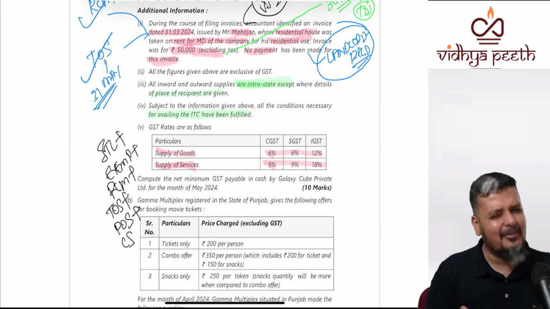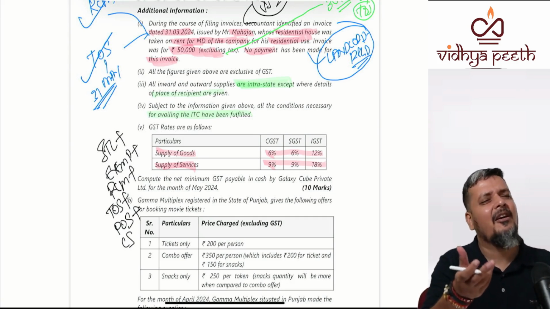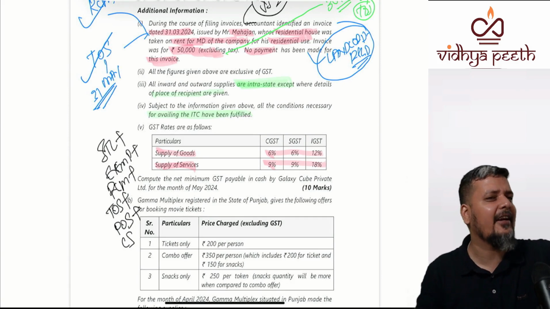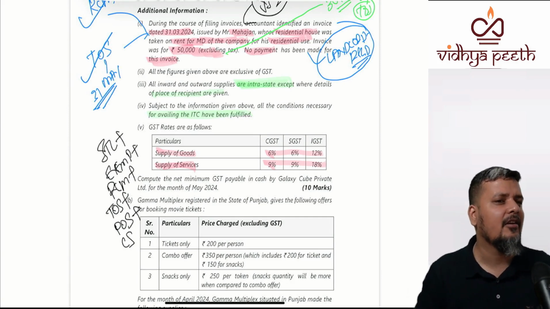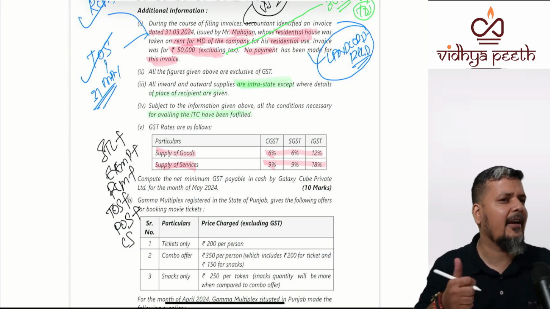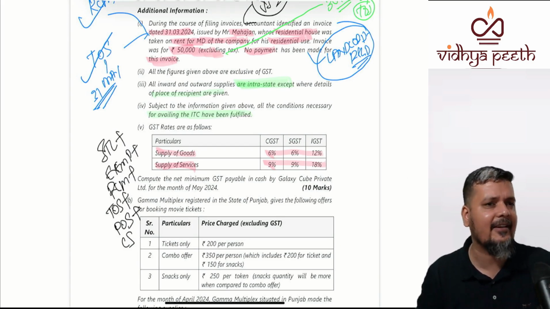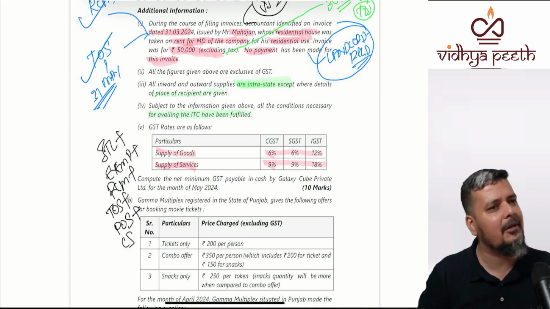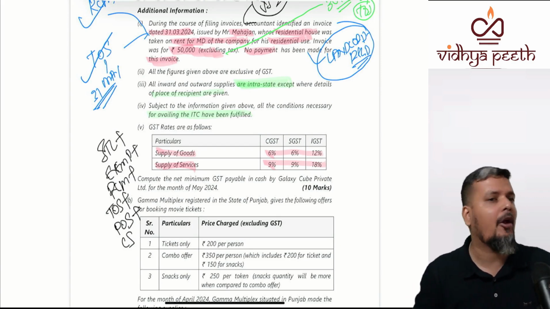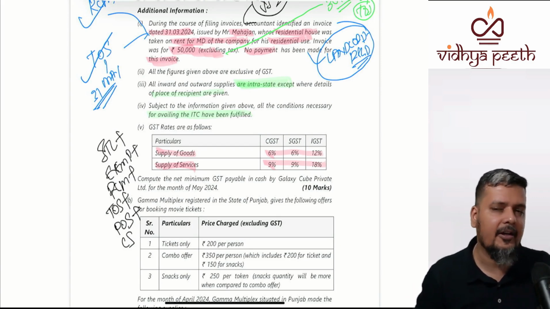The small part about composition is not part of the composition scheme chapter. It is part of ITC only, because ITC tells that you cannot get ITC on purchases from composition. Very categorically it says that if you purchase from a composition scheme dealer, you cannot get credit. It is there in block credit.